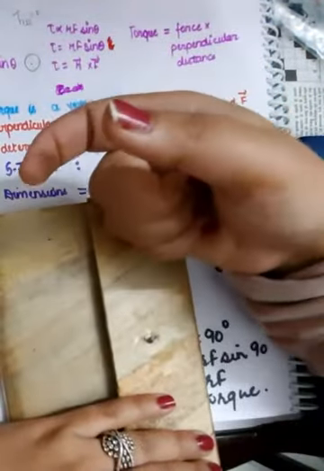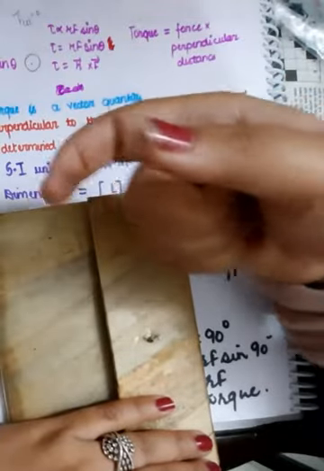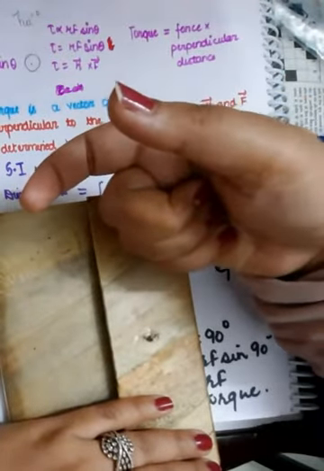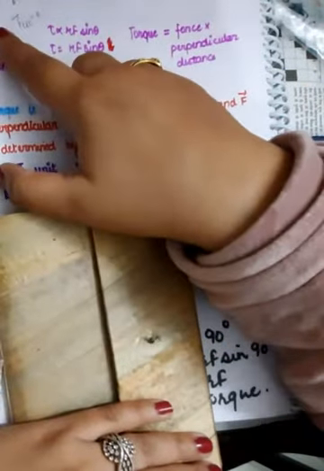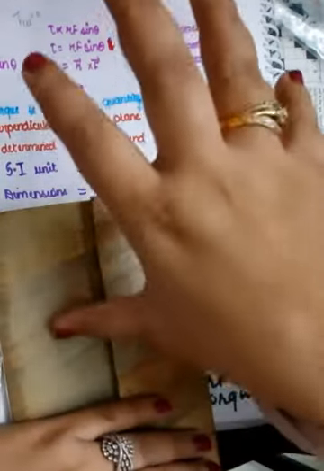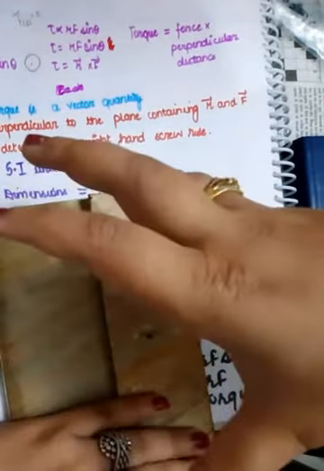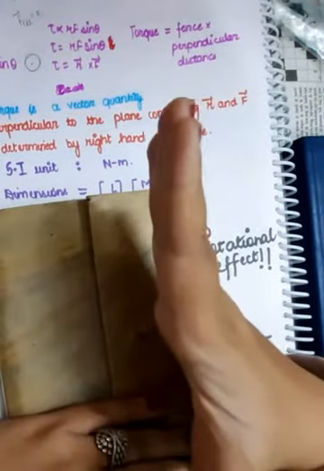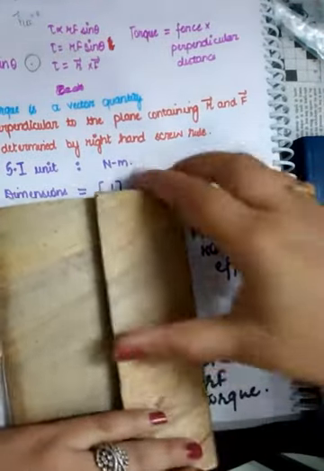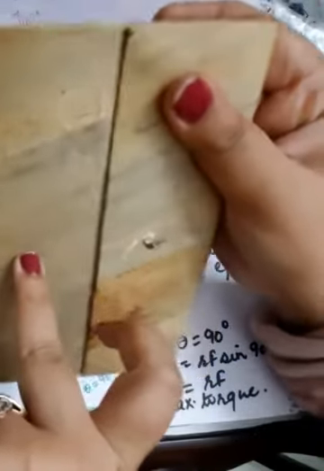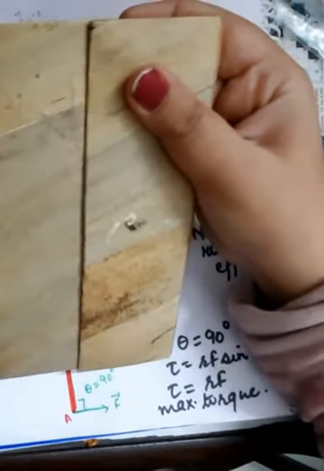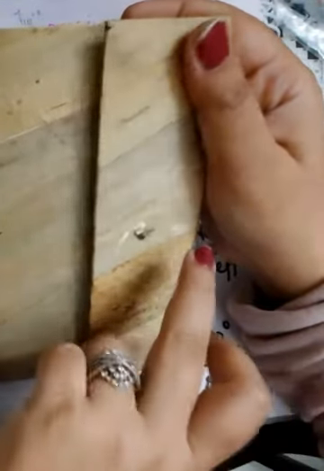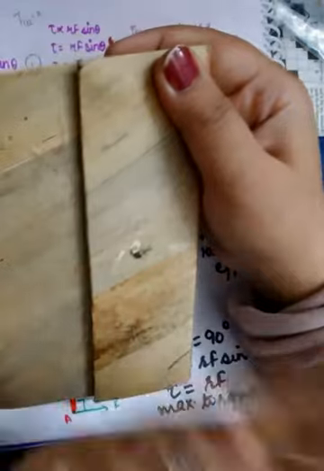That in rotational motion, it matters a lot where you are applying the force. How much force you are applying, of course, matters, whether you are applying it with a finger or a hand. But it also matters at what distance from the fixed end you are applying the force, right? If I apply the force over here to open the door, this is the fixed end. If I apply the force over here, you will face difficulty, whereas at the other end, you will not face any difficulty.